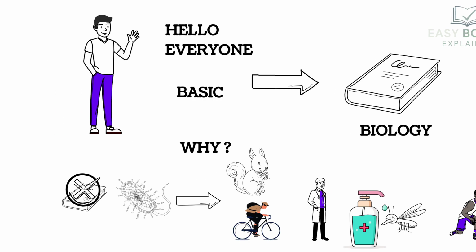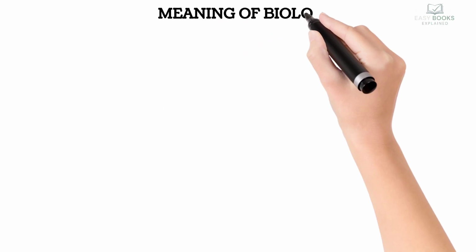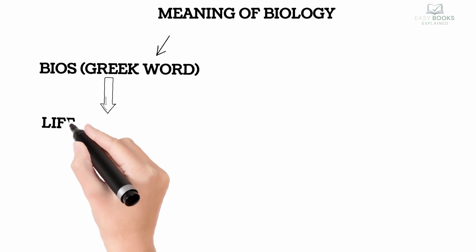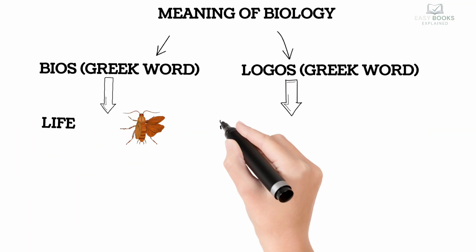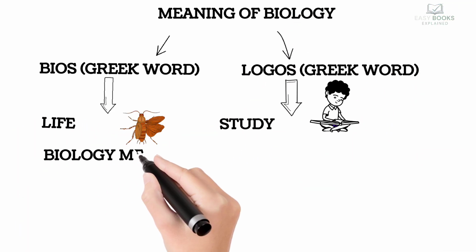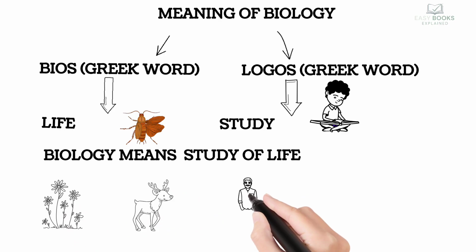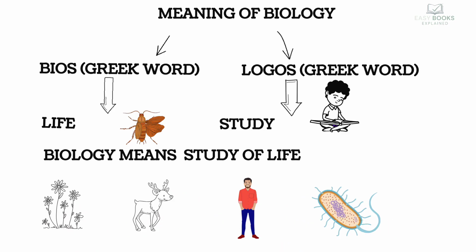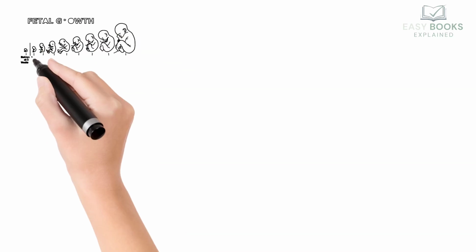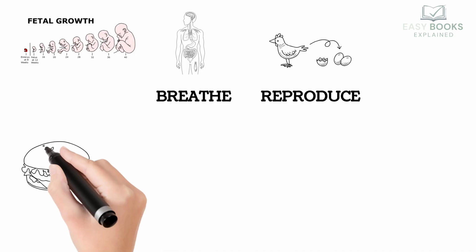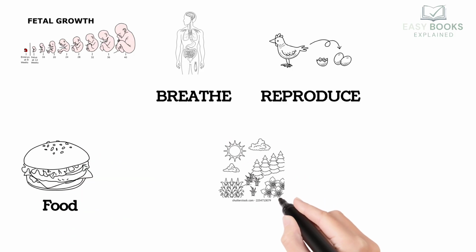life. The word biology is derived from two Greek words, bios, meaning life, and logos, meaning study. Therefore, biology means the study of life. Biology is the branch of science that deals with living organisms, such as plants, animals, human beings, and microorganisms. It helps us understand how living things grow, how they breathe, how they reproduce, how they obtain food, and how they interact with their environment.